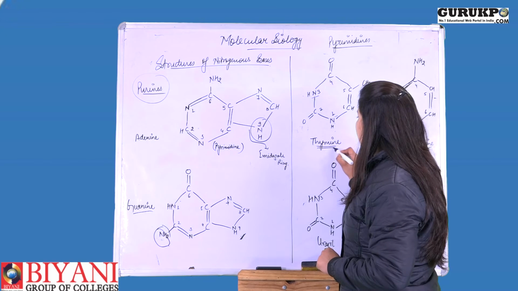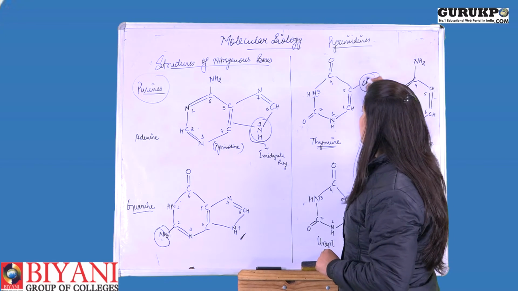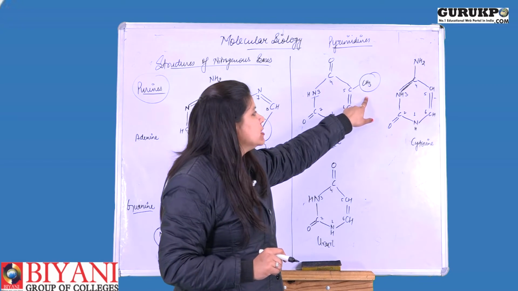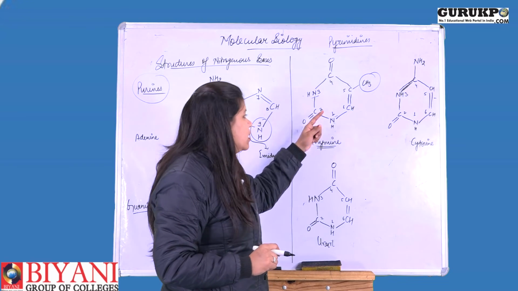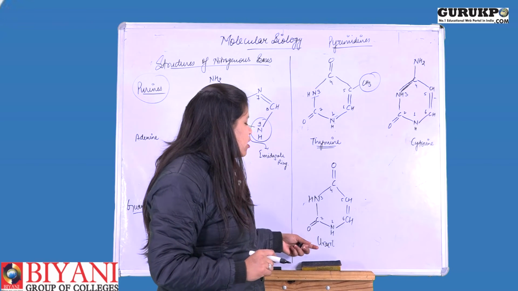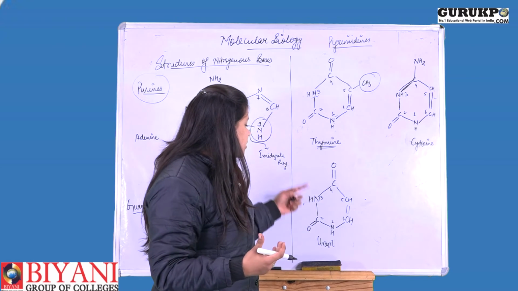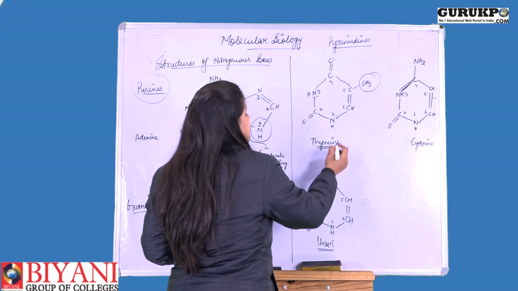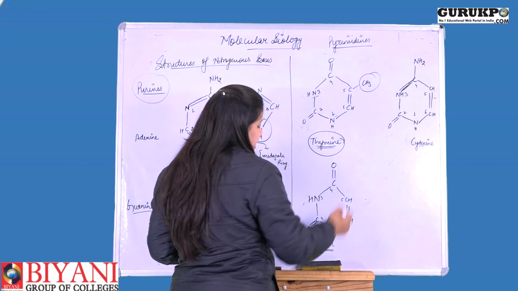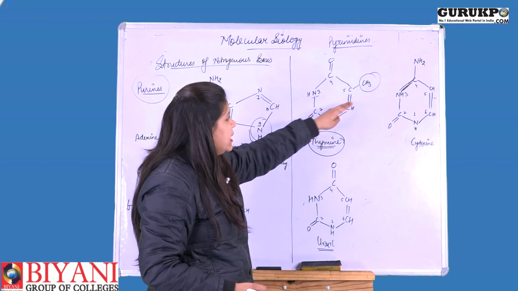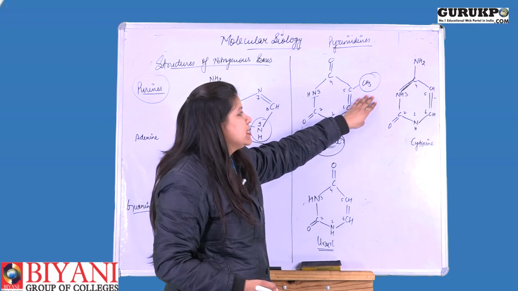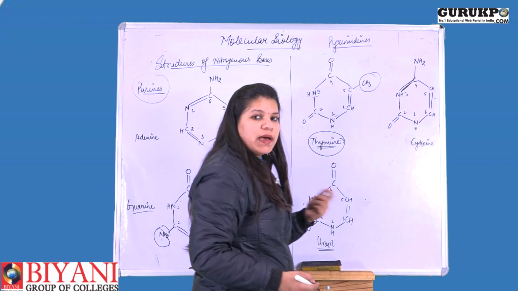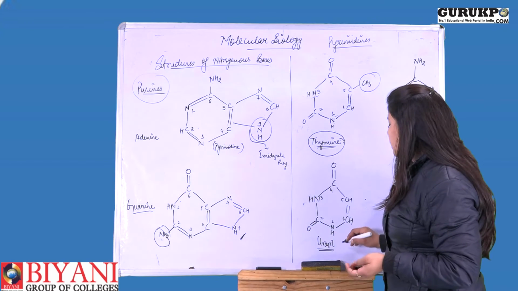So this is the structure of thymine. Thymine possesses a methyl group at the 5th position carbon. Why am I mentioning this? Because in the RNA structure, thymine is replaced by uracil. So if you want to remember this structure, you can say that thymine is methylated uracil. Except for the methyl group, both these structures are similar. In this manner you can remember the structures of thymine and uracil.